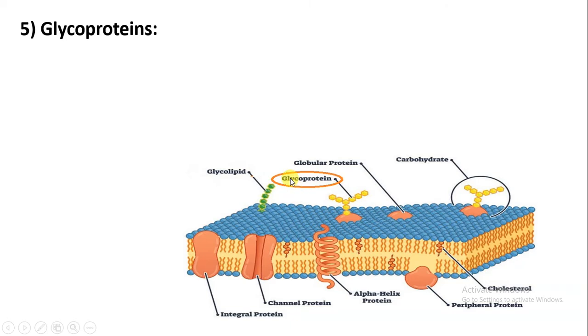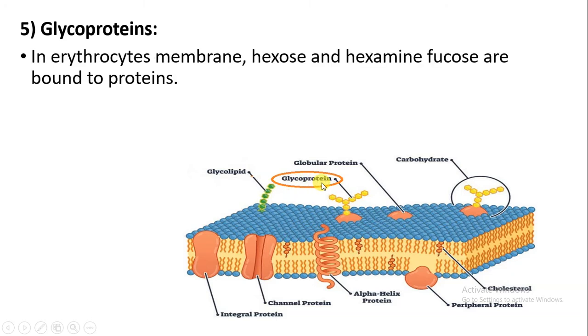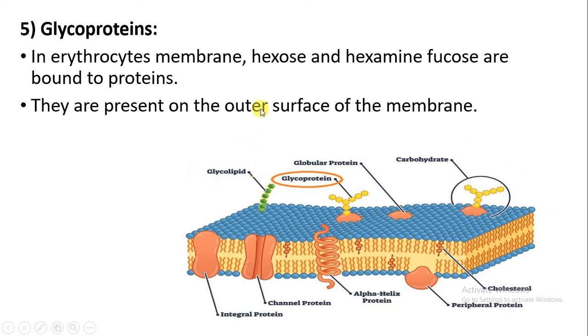The next is the glycoprotein. Glycoprotein means there is a carbohydrate which is attached to the protein. So the carbohydrate chain you can see is attached to the protein, that is why the name glycoprotein is given. For example, in RBCs, there are a number of glycoproteins where hexose, hexosamine and fucose are bound to protein. These are the carbohydrates which are attached to the protein. That is why the name glycoprotein is given.